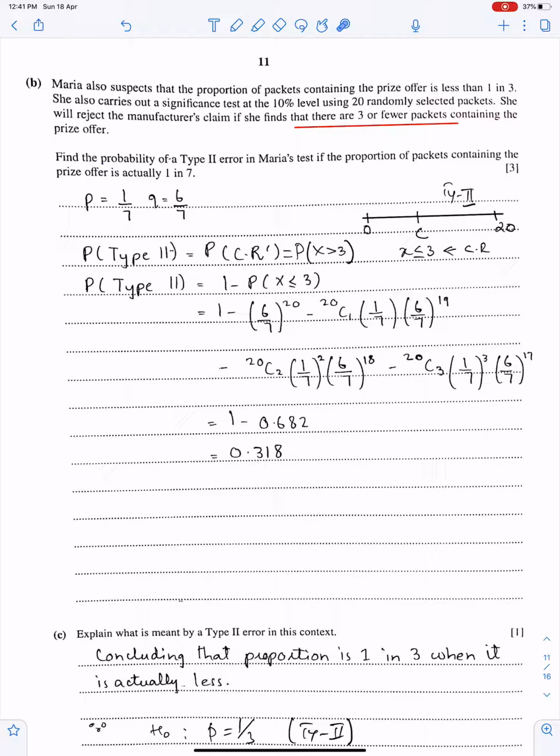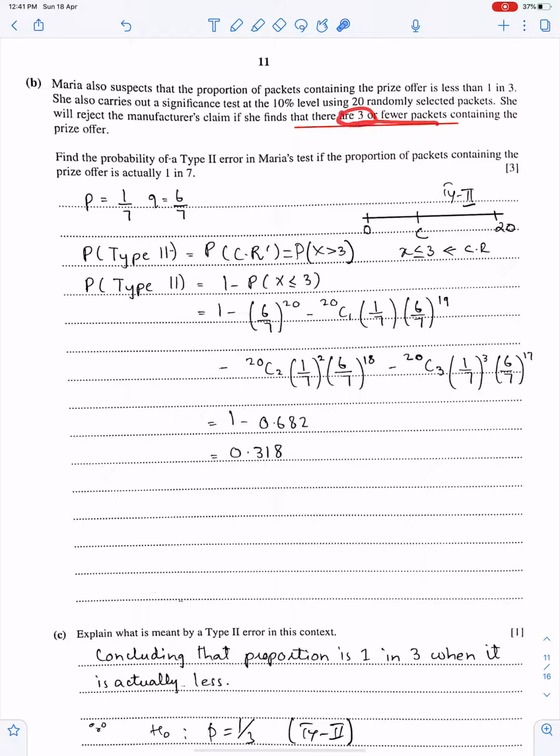Part B. Maria also suspects that the proportion of packets containing the prize offer is less than 1 in 3. She also carries out a significance test at the 10% level using 20 randomly selected packets. She will reject the manufacturer's claim if she finds that there are 3 or fewer packets.